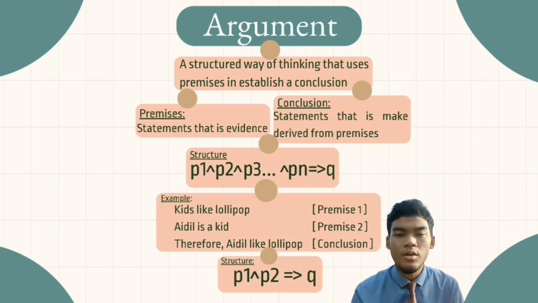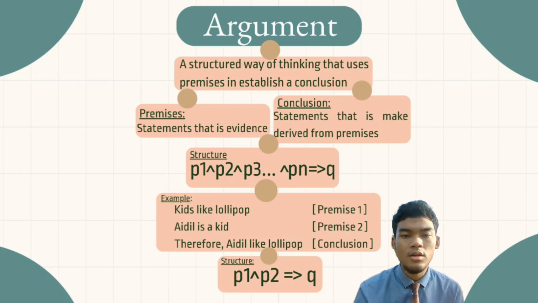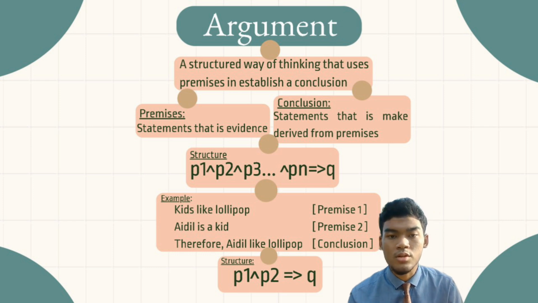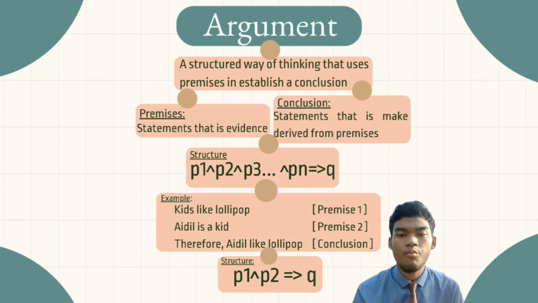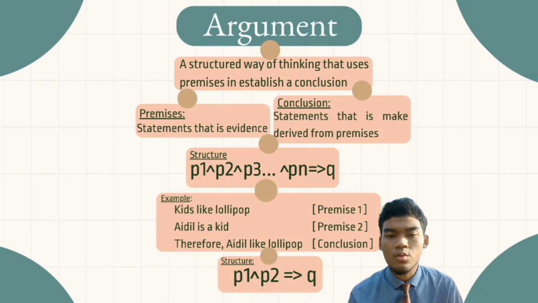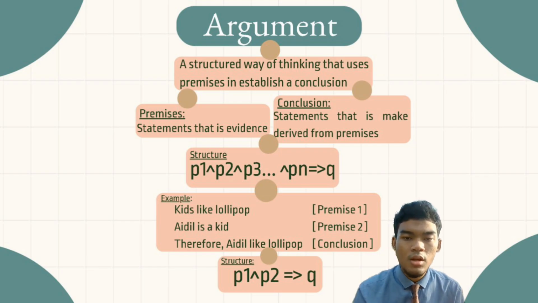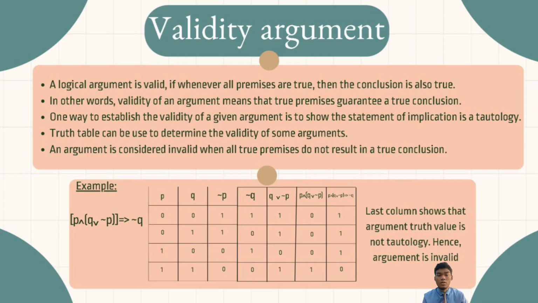For example, let's say kids like lollipop is premise 1. Ideal is a kid is premise 2. Therefore, Ideal likes lollipop is the conclusion. The structure for the example is P1 conjunction P2 conditional Q. Let's look at how to check whether the argument is valid or invalid.